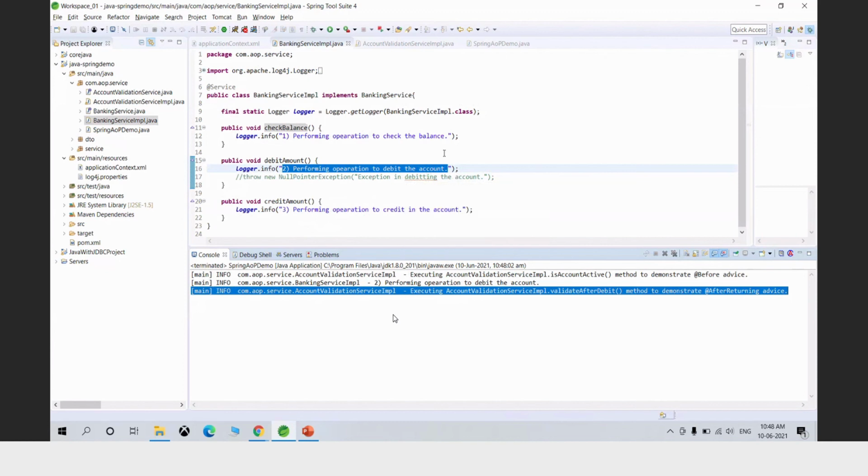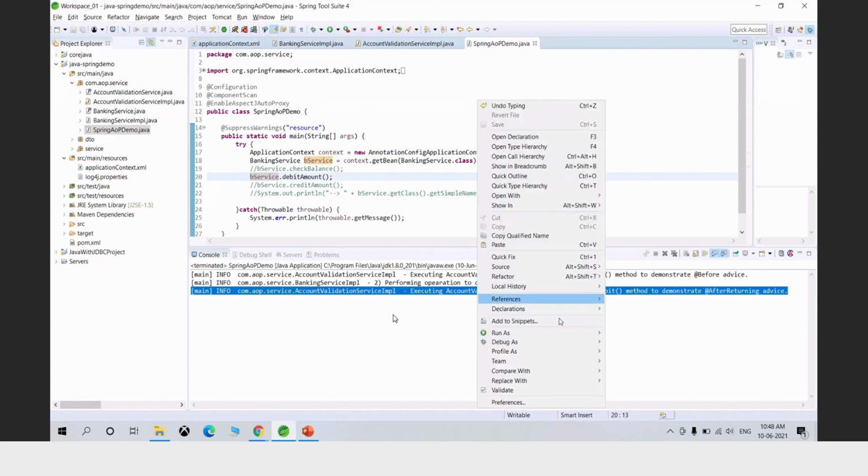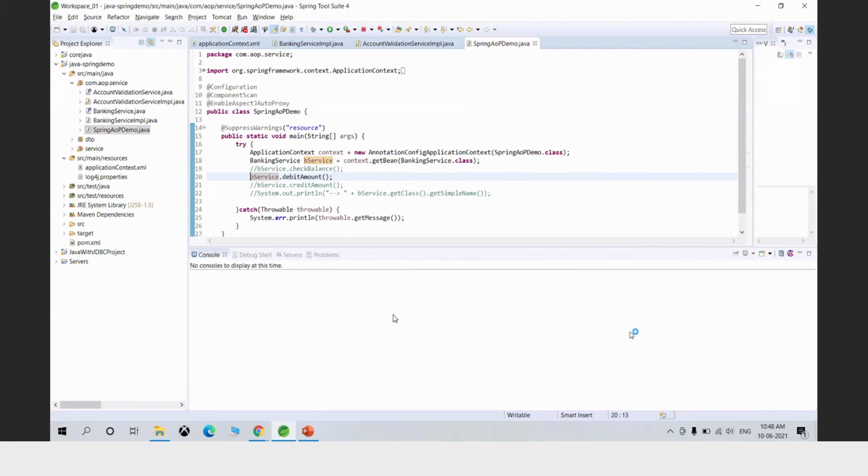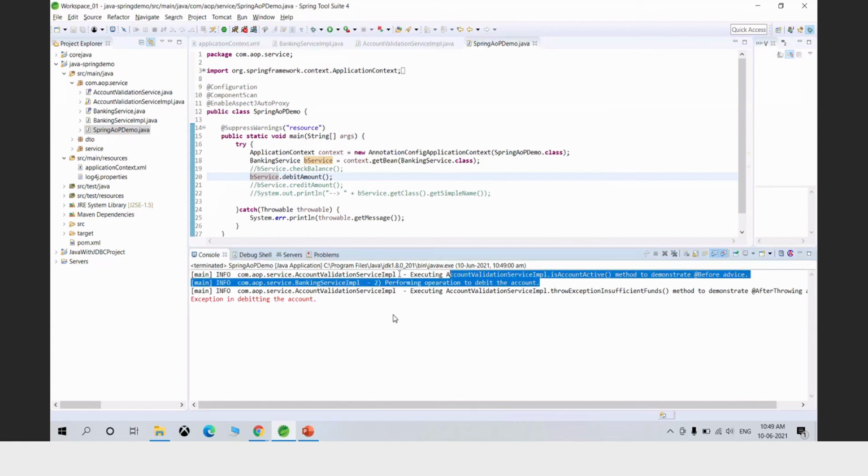So now we have seen after returning will be executed only if the method execution is successful. So now what if there is an exception in the debit amount method? Will after returning be executed? Let's see. So let's call, I'm just throwing a null pointer exception from debit amount method. So now you have seen that the after returning method is not being called.